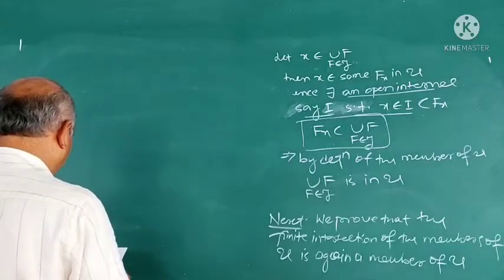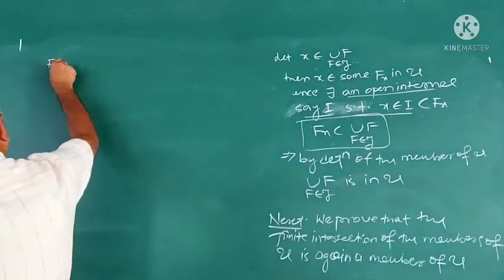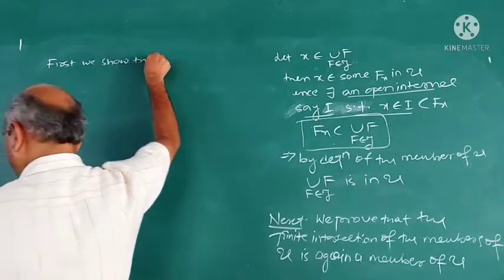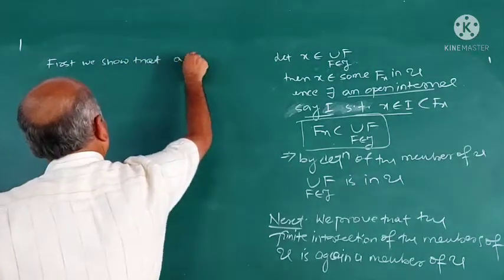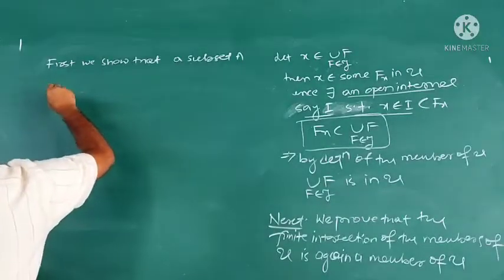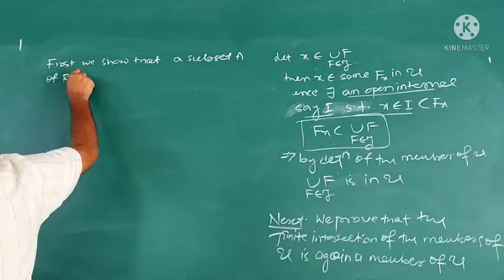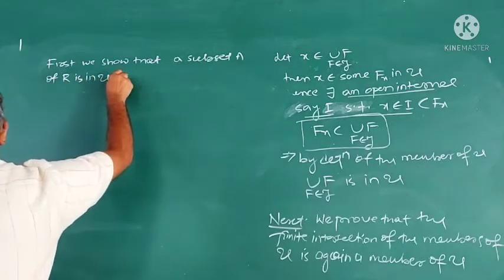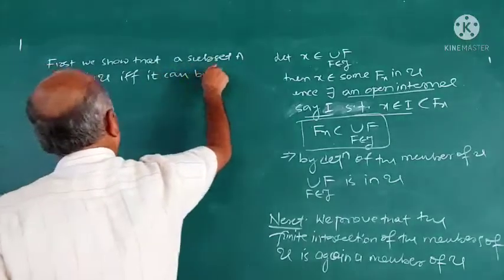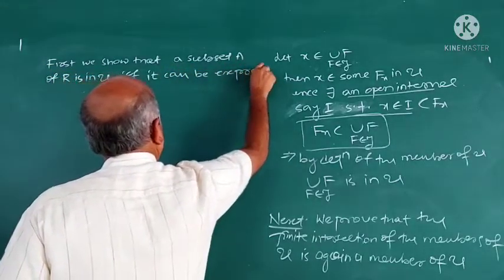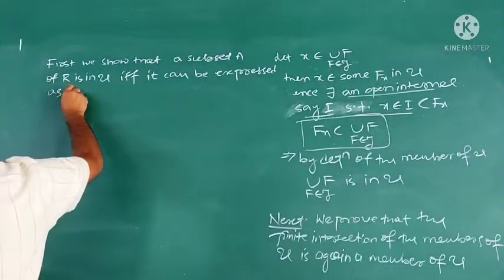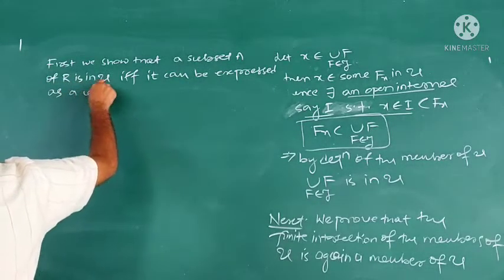For that, first we show that a subset A of R is in U if and only if it can be expressed as a union of open intervals.